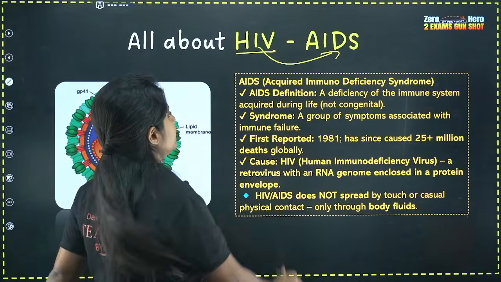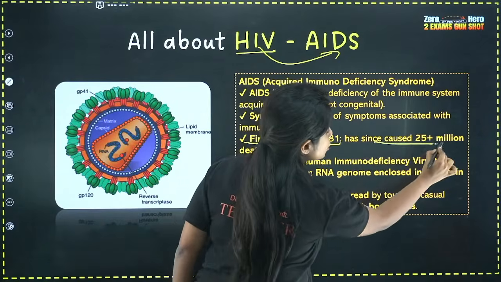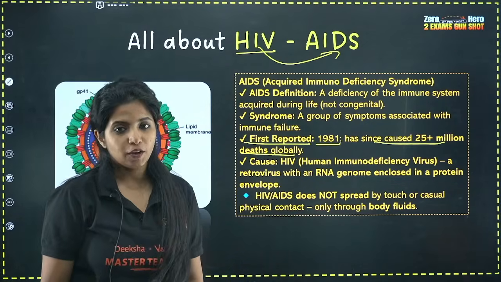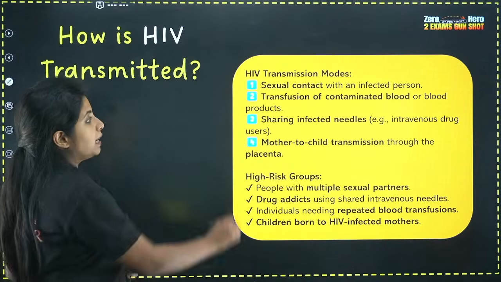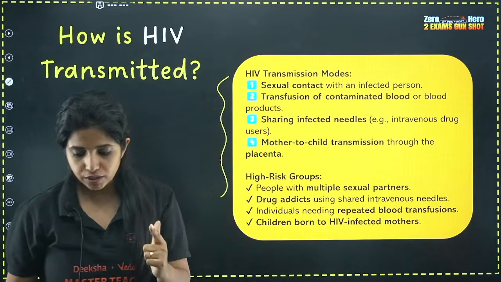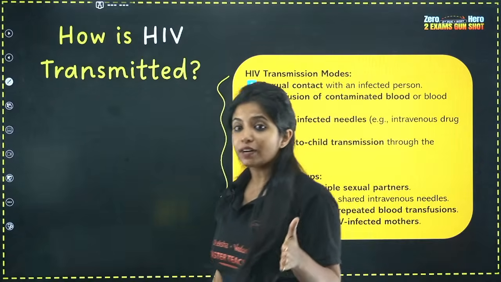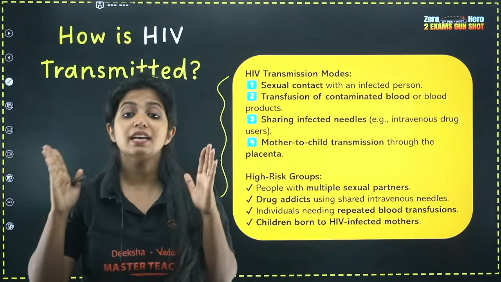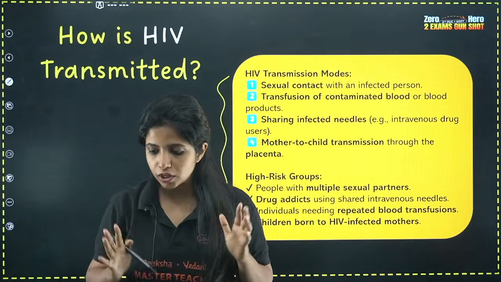Over here, it was first reported in 1981 and has since caused 25 plus million deaths globally. So obviously this is not a small disease, it is very dangerous, right? And how is it spread? It is spread through these many ways. First, sexual contact with an infected person. When someone is having sexual contact, you are passing down the genital fluids. And if genital fluids are being passed on, it's easy to transfer the disease, because HIV/AIDS is spread through body fluids, and genital fluid is one such fluid.